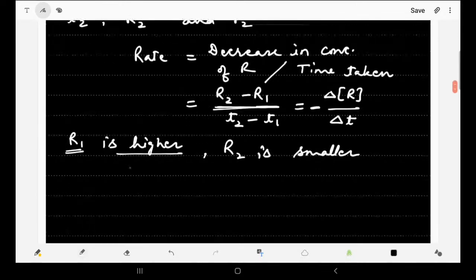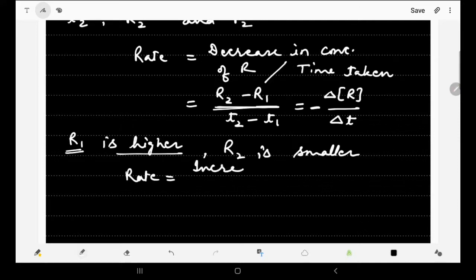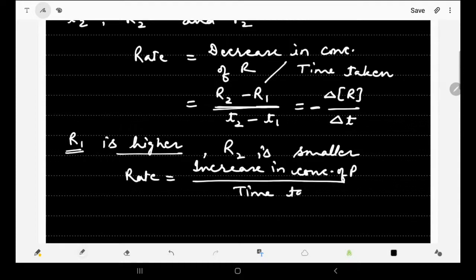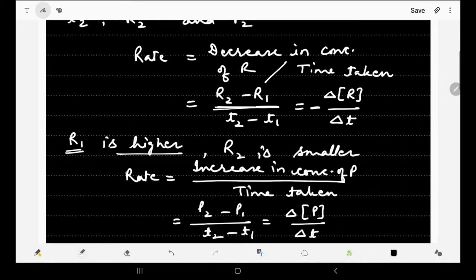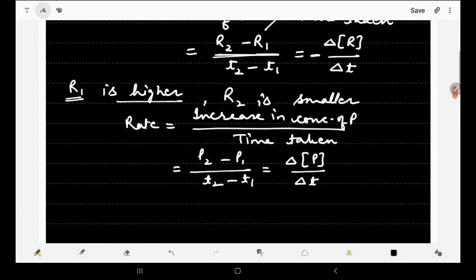Now what about in terms of products? The other way of writing the rate of reaction for the same reaction is the increase in concentration of product divided by the time taken, that is P2 minus P1 divided by T2 minus T1, or delta concentration of P divided by delta T. That's how we can express the rate of a chemical reaction in terms of reactants or products.